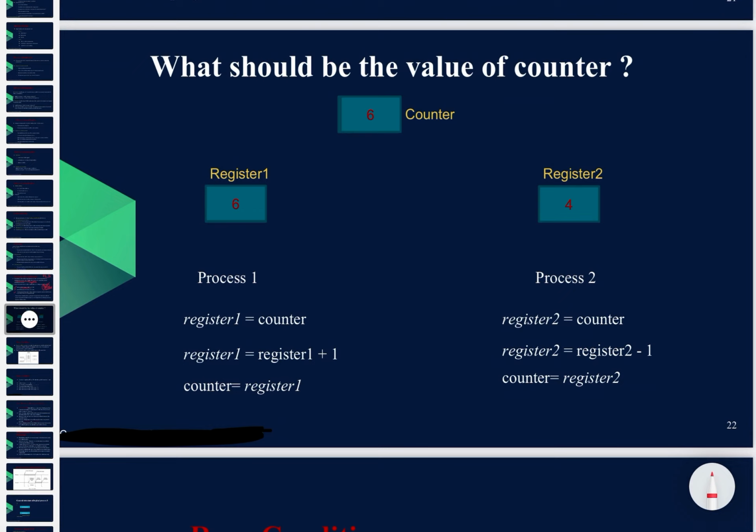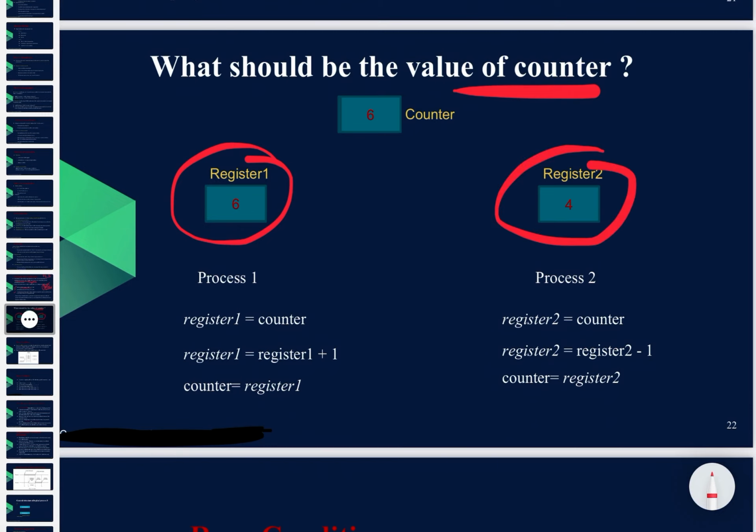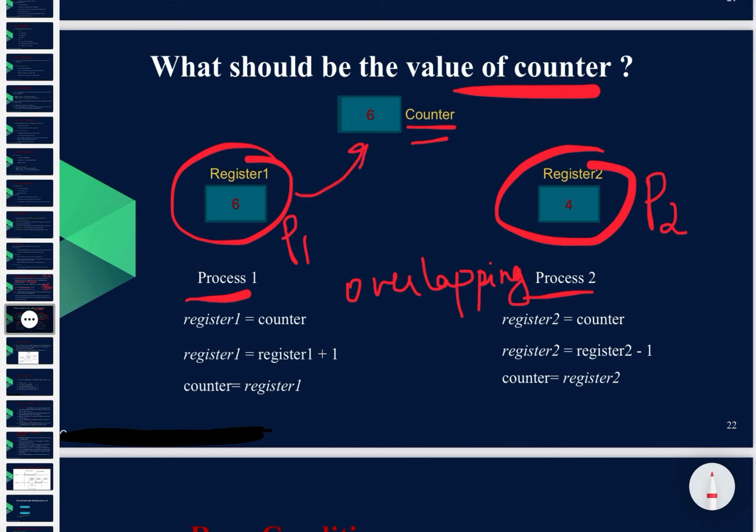So for example, what should be the value of the counter? Now there is a register 6 and there is a register 4. This is a process P1 and this is a process P2. These two processes are overlapping processes, and that's why it is difficult to understand the value of the counter. Because if register 1 reaches first, then the counter will take the same value as register 1.